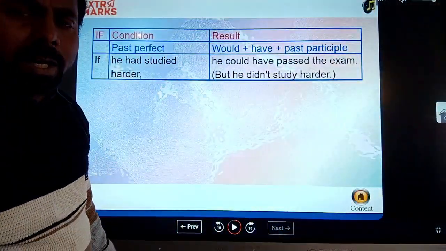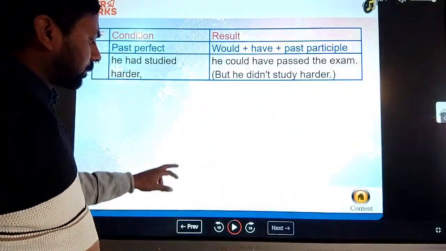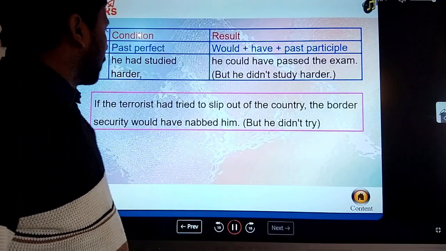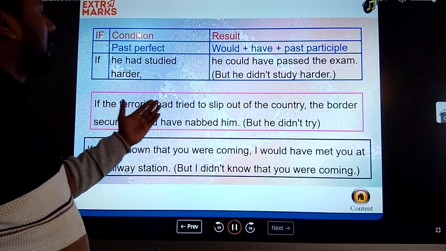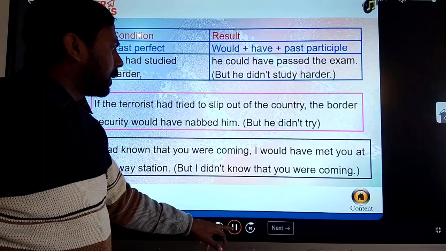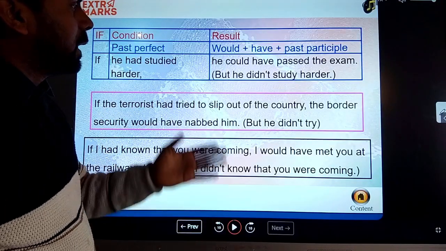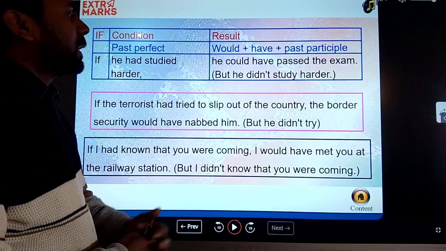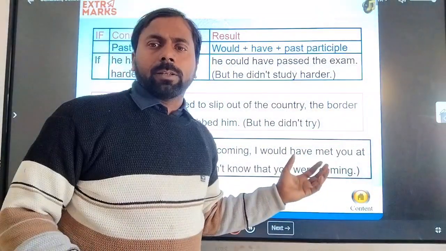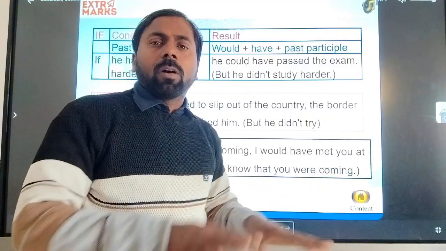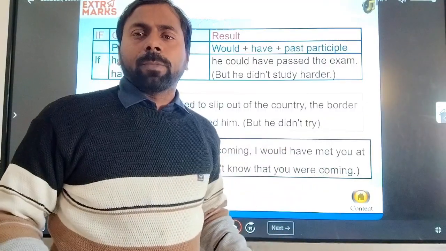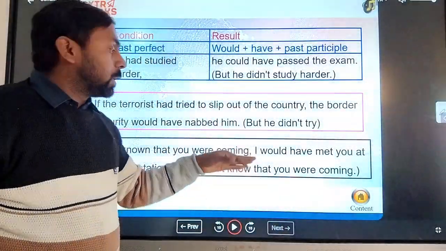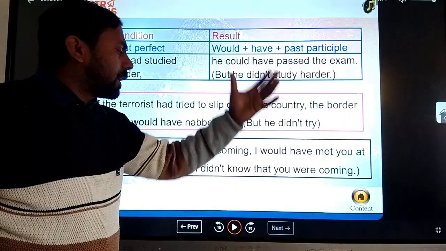I hope you all understood it. Now next, we are talking about this: if the terrorist had tried to slip out of the country, the border security would have nabbed him, but he did not try. Okay, it's not completely possible. He could not afford it here, so he did not do this. But he did not try.